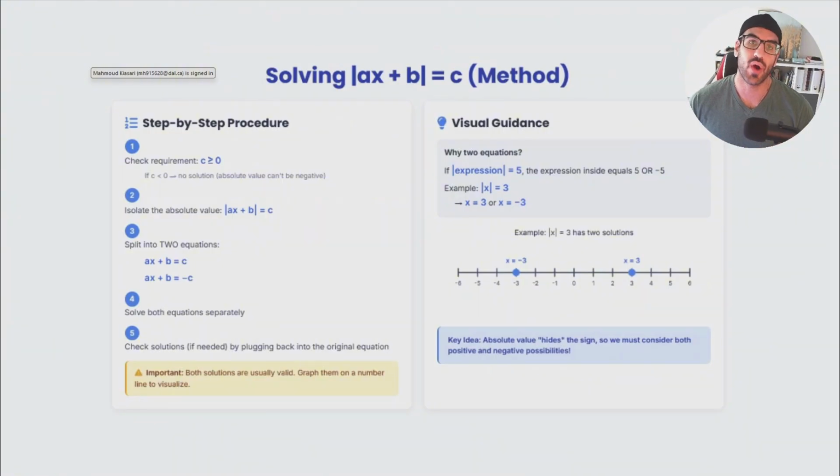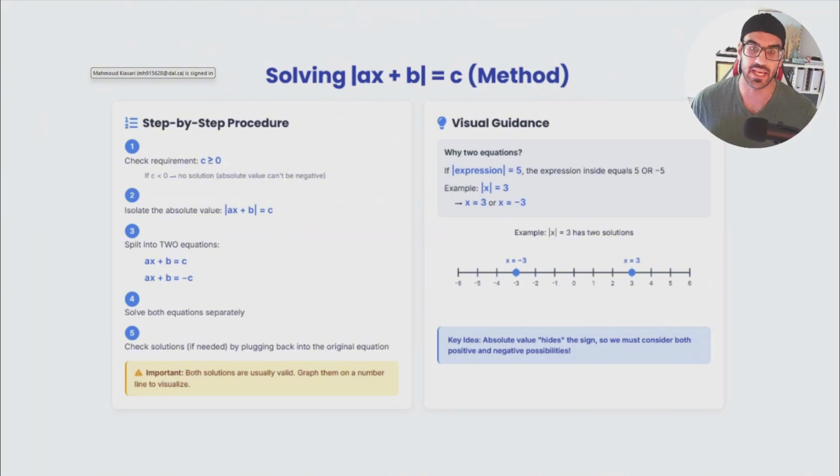But at this point, we have an absolute value, and we have to remember a fact: the absolute value of a positive number and the absolute value of a negative number are going to be the same. You don't have to be afraid of solving absolute values, because it has very simple steps. But one thing you have to keep in mind is that your equation is not going to have only one answer, but two answers. So when you have the absolute value of ax plus b equals c, you have to solve ax plus b equals c, which is the actual equation itself, and you also have to solve ax plus b equals negative c.